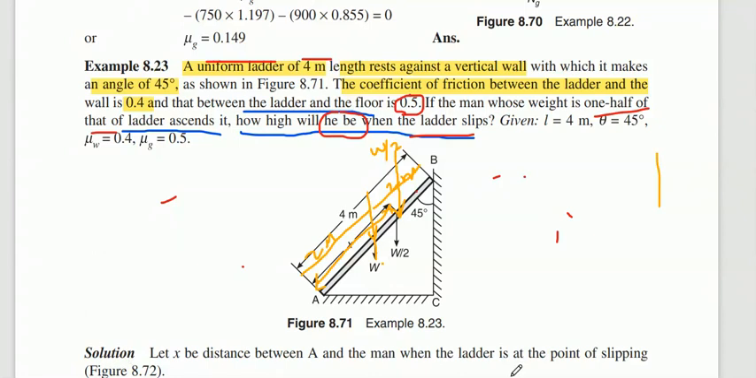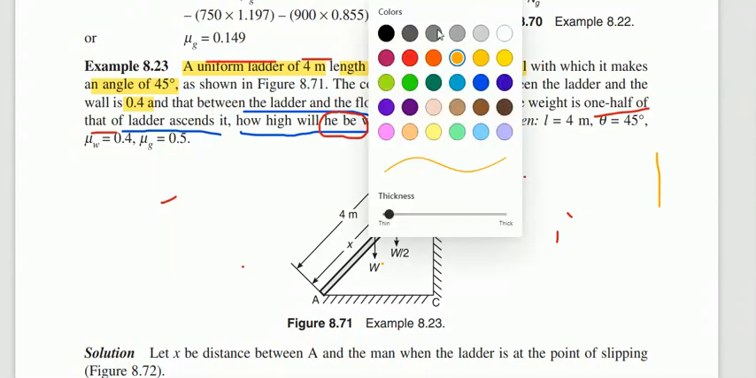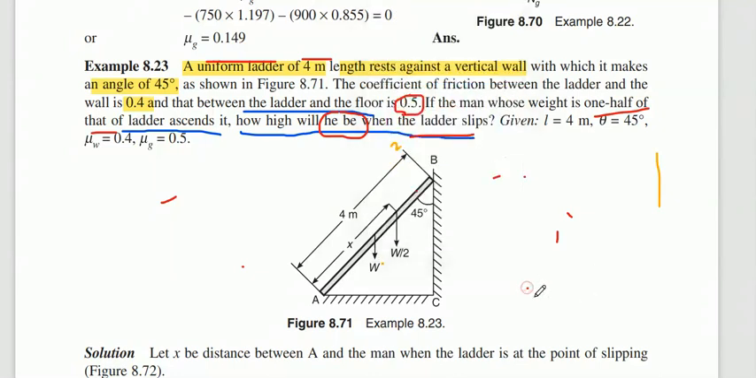Same thing, you need to consider the free body diagram and apply the equilibrium condition here. Two forces are there. Weight of the ladder is W and the man is W by 2, and W is acting at a distance of 2 meter. Why? Because exactly at the center, the entire length is 4 meter. W is acting at a distance of 2 meter from point A and point B, and W by 2 is acting at a distance of x. That x only you need to find out here.